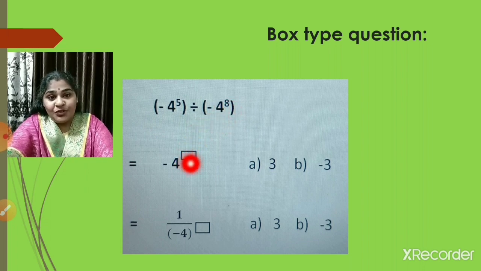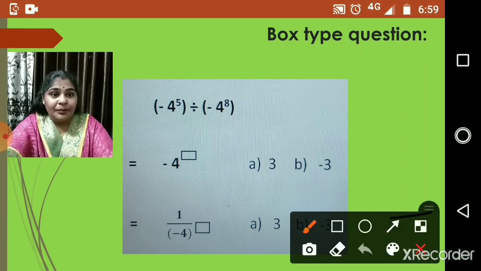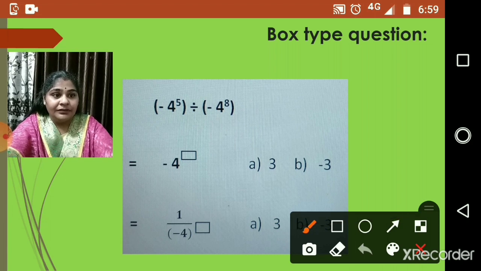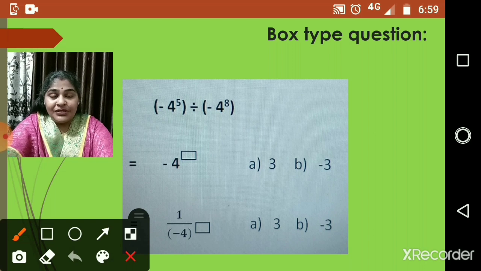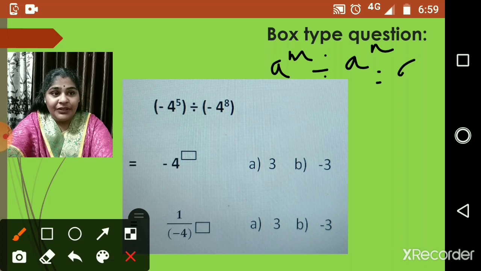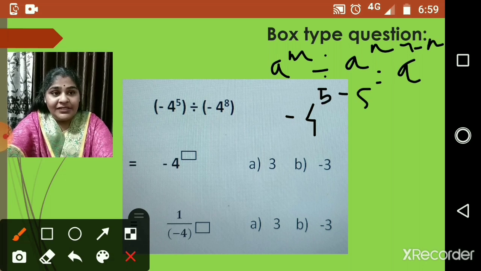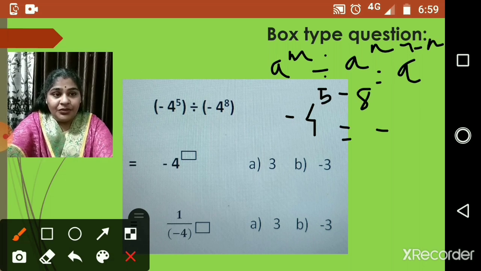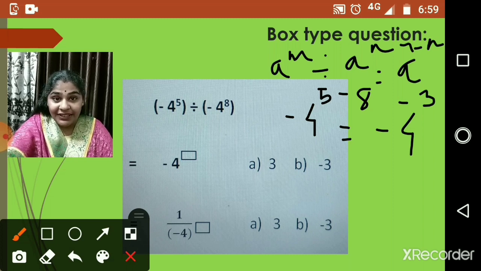So when you solve, children, first you will use the rule a raised to m divided by a raised to n is equal to a raised to m minus n. That is nothing but -4 raised to 5 minus 8, which is equal to -4 raised to -3, children. 5 minus 8 is -3.